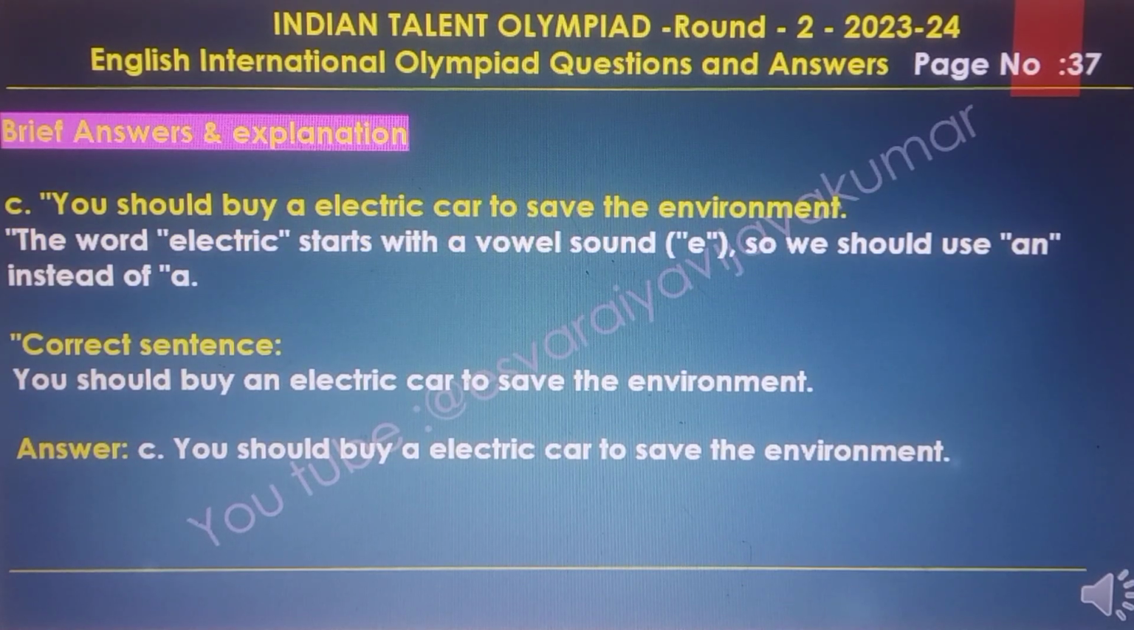And a brief explanation of this question: you should buy an electric car to save the environment. The word electric starts with a vowel sound E, so we should use an instead of a. The correct sentence: you should buy an electric car to save the environment. Answer C, you should buy a electric car to save the environment. That is the incorrect sentence.